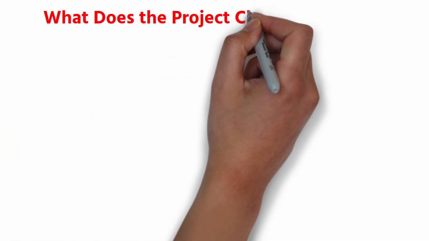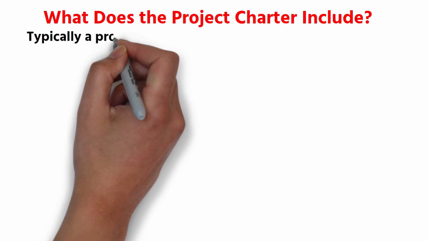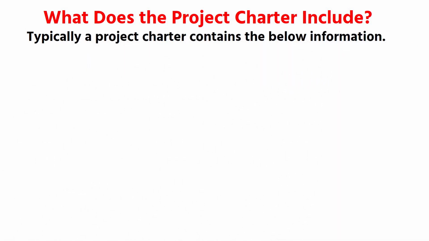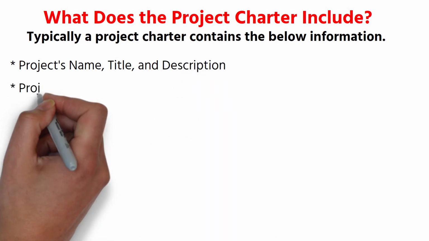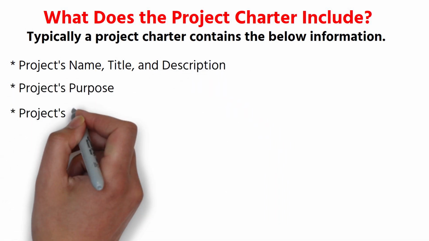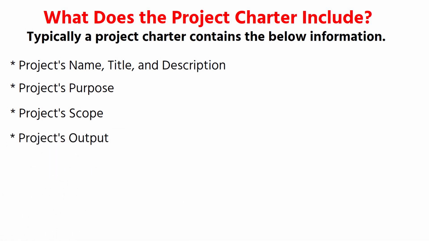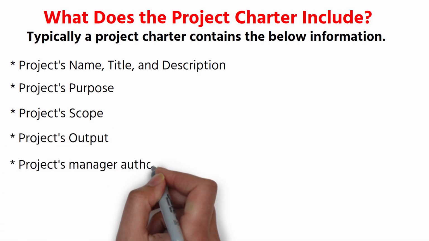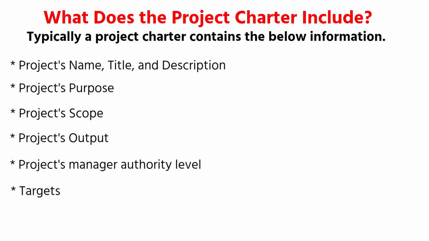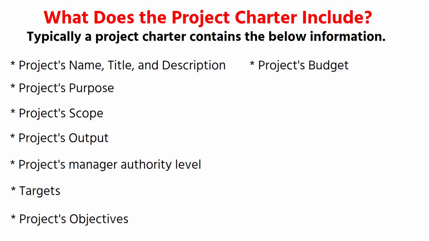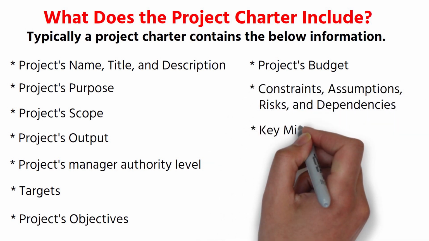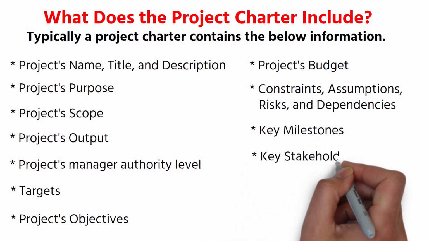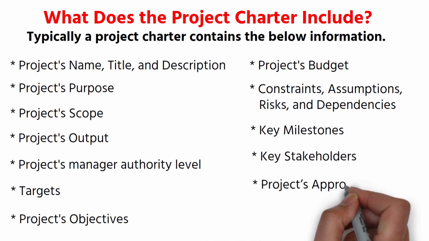What does the project charter include? Typically, a project charter contains the below information: project's name, title, and description, project's purpose, project's scope, project's output, project's manager authority level, targets, project's objectives, project's budget, constraints, assumptions, risks, and dependencies, key milestones, key stakeholders, project's approval criteria,